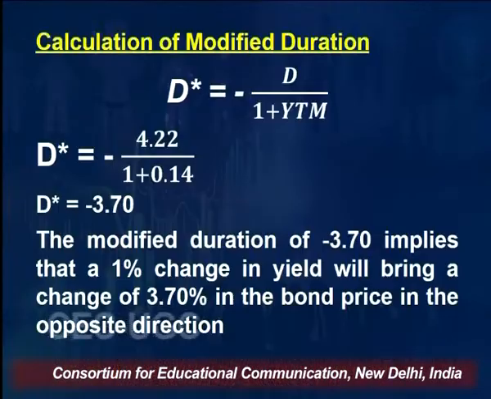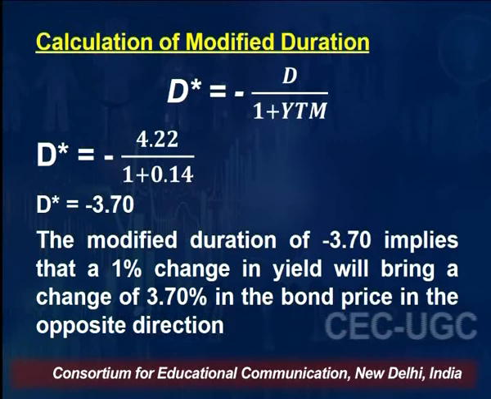What it means is that a modified duration of minus 3.70 implies that a 1% change in the yield will bring a change of 3.7% in the bond price in the opposite direction. If the rate of interest increases by 1%, the bond price will decrease by 3.7%, and vice versa. So thank you very much for this lecture.